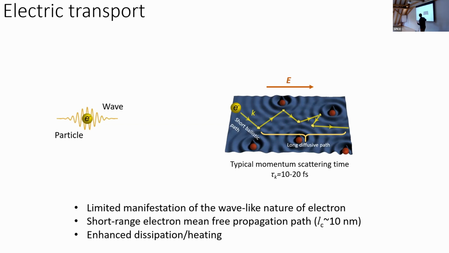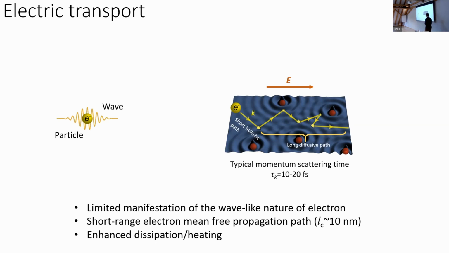It behaves as a wave only within this very short amount of time, which corresponds to a propagation path of 10 nanometers. So only on a length scale of 10 nanometers can you make the electron behave as a wave, to see interference of electrons. What we typically see is scattering, which is behavior typical for a particle.